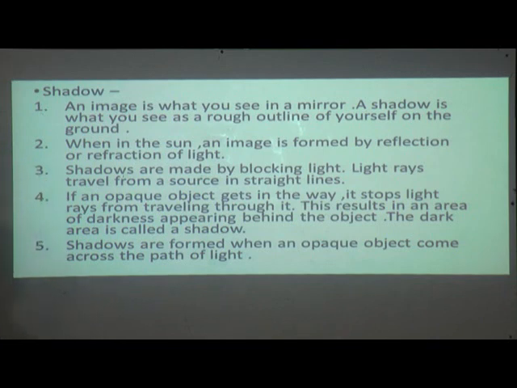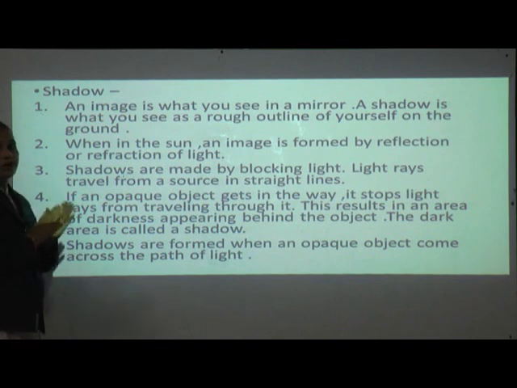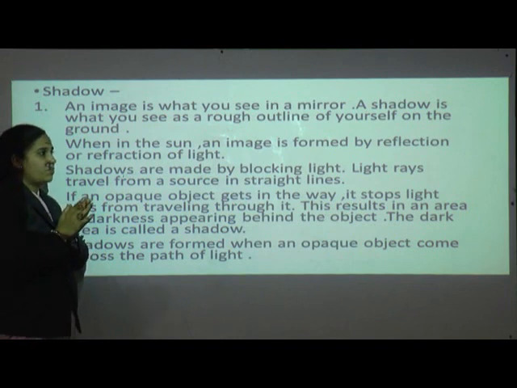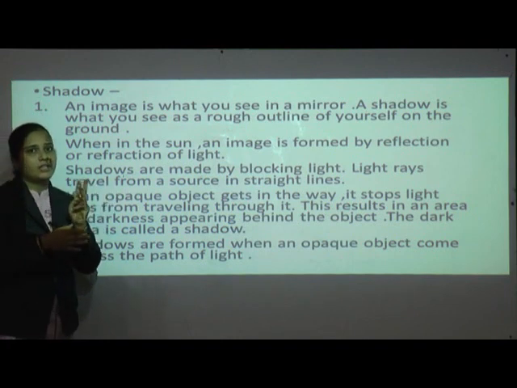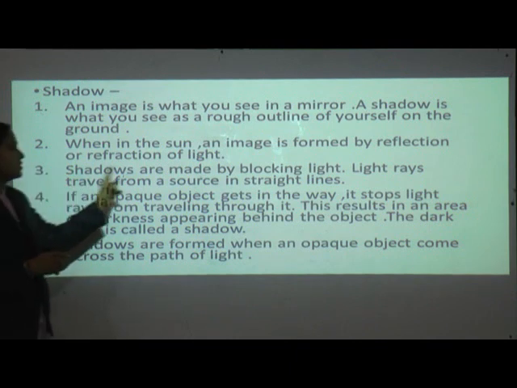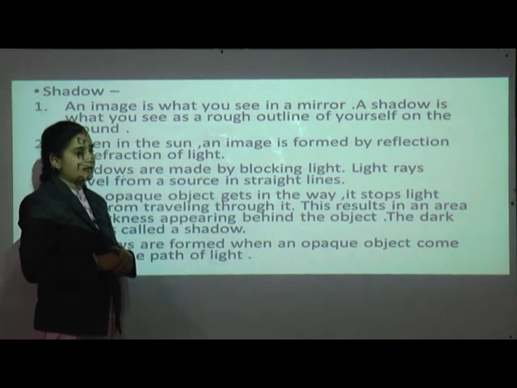Third point, shadows are made by blocking light. So just now we have studied opaque objects, isn't it? In that, I told you three differences of those three objects. So the third point of the opaque was that the shadow was dark because it does not allow light to pass through it, isn't it? So shadows are made by blocking light.